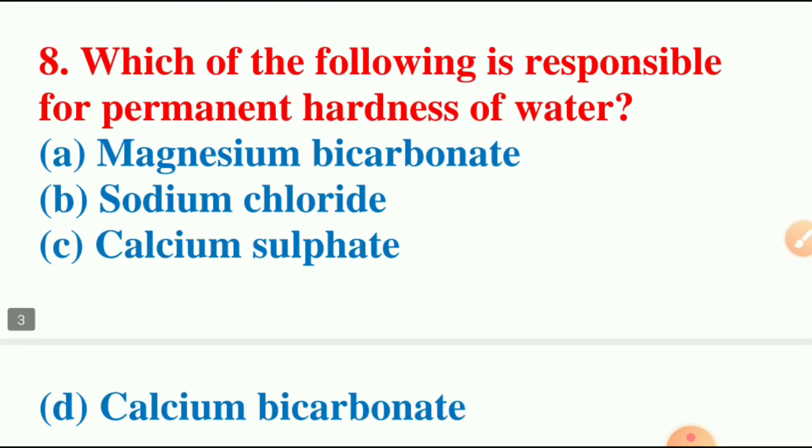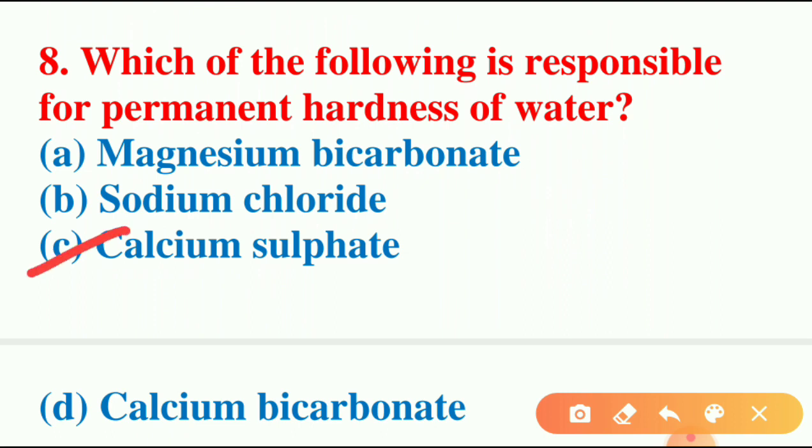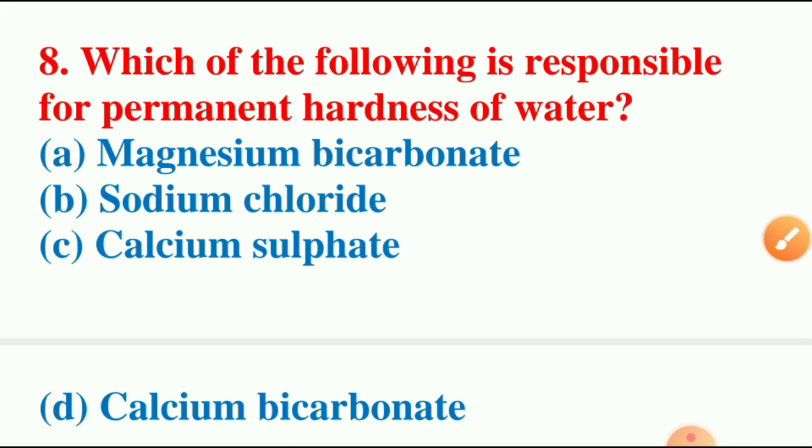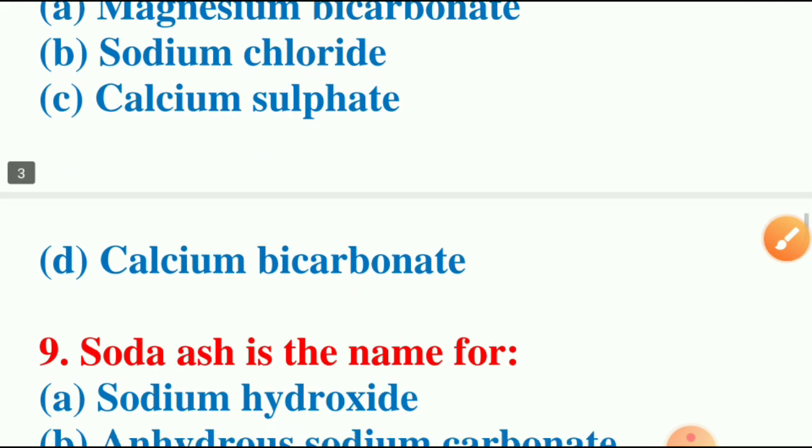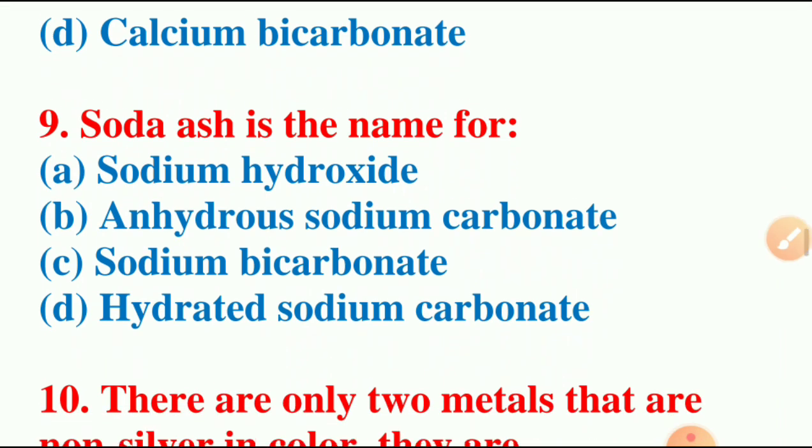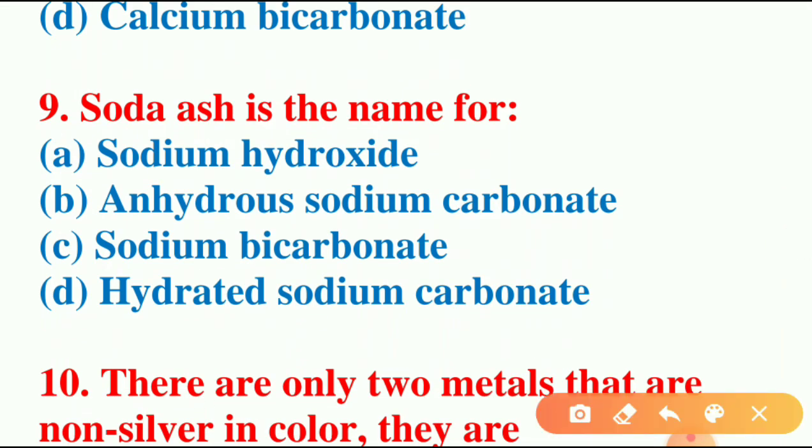Which of the following is responsible for permanent hardness of water? The options are magnesium bicarbonate, sodium chloride, calcium sulfate, calcium bicarbonate. And the answer for this question is option C, calcium sulfate. Moving on to next question. Soda ash is the name for sodium hydroxide, anhydrous sodium carbonate, sodium bicarbonate or hydrated sodium carbonate.